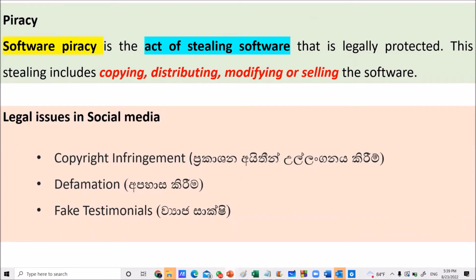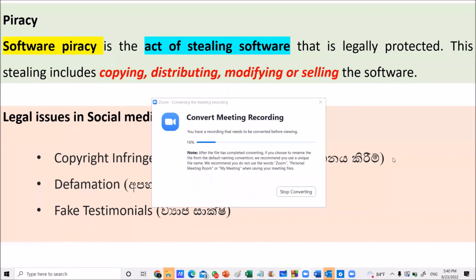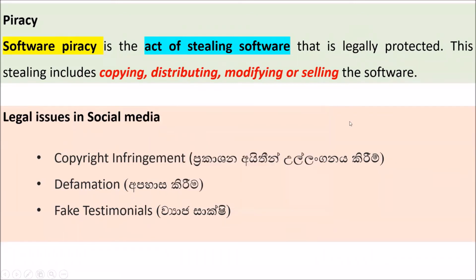These are the computer intellectual properties. If you are trying to steal this intellectual property, that is called computer piracy. Here we are discussing computer piracy. Not only stealing, but trying to copy others' products is also under piracy. Copying, distributing, modifying, trying to modify or selling the software, all of these are under computer piracy.